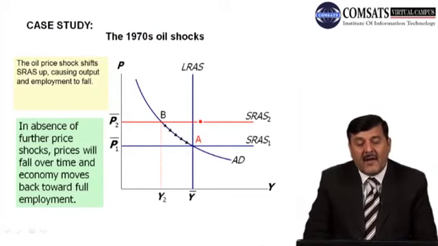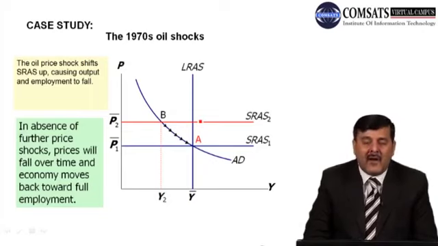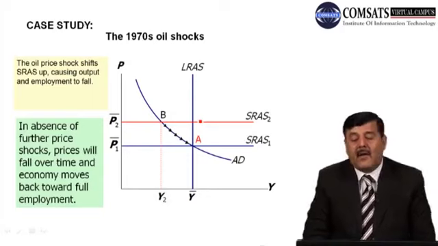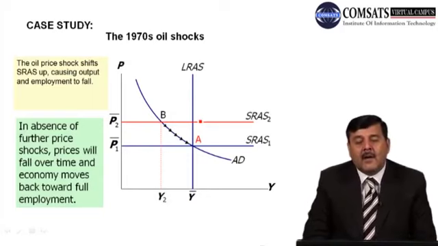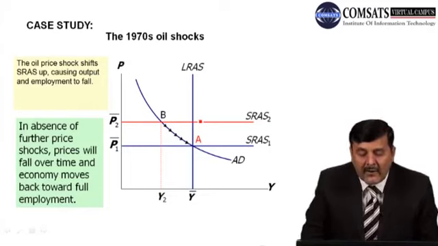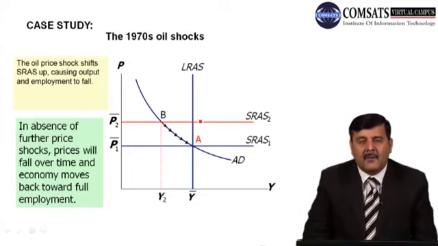You see in this diagram, again price on the y-axis and output on the x-axis, we have the AD aggregate demand curve, the long run aggregate supply curve, and the short run aggregate supply curve. All these three curves are intersecting at point A. The economy is at equilibrium at price P1 bar and output is Y bar. Now suppose the oil price shocks shift the aggregate supply.